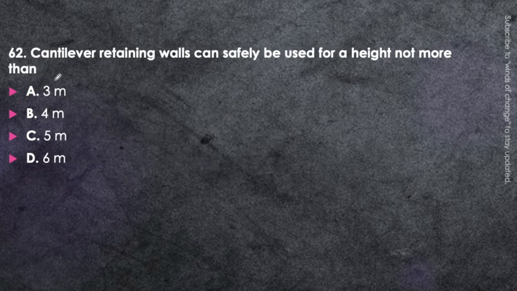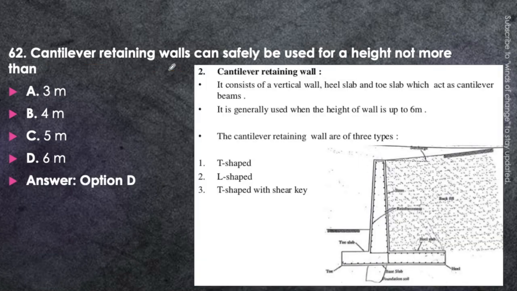Next question. Cantilever retaining wall can safely be used for a height not more than 3 meter, 4 meter, 5 meter or 6 meter. Here we are talking about the cantilever retaining wall that can safely be used for height not more than, what will be the answer, not more than 6 meter. That is option D will be the correct one.